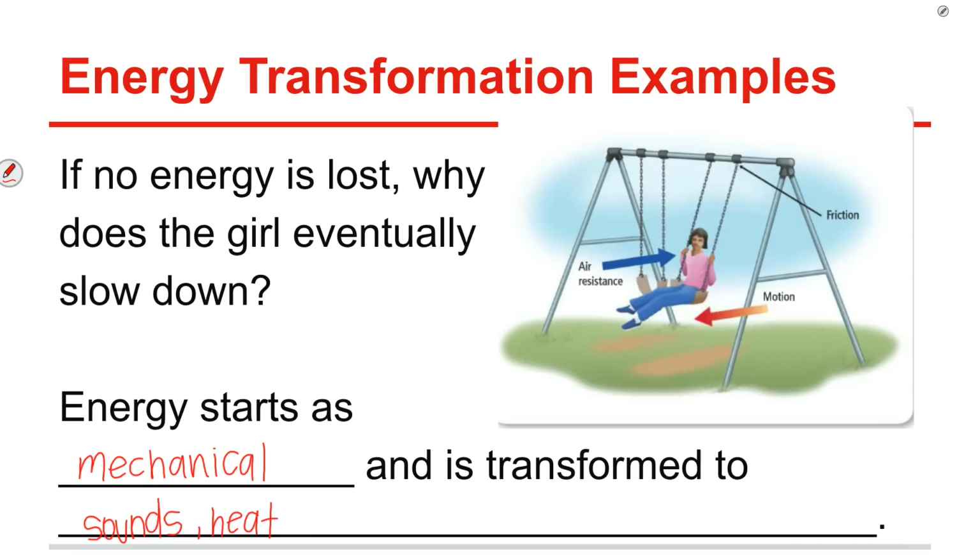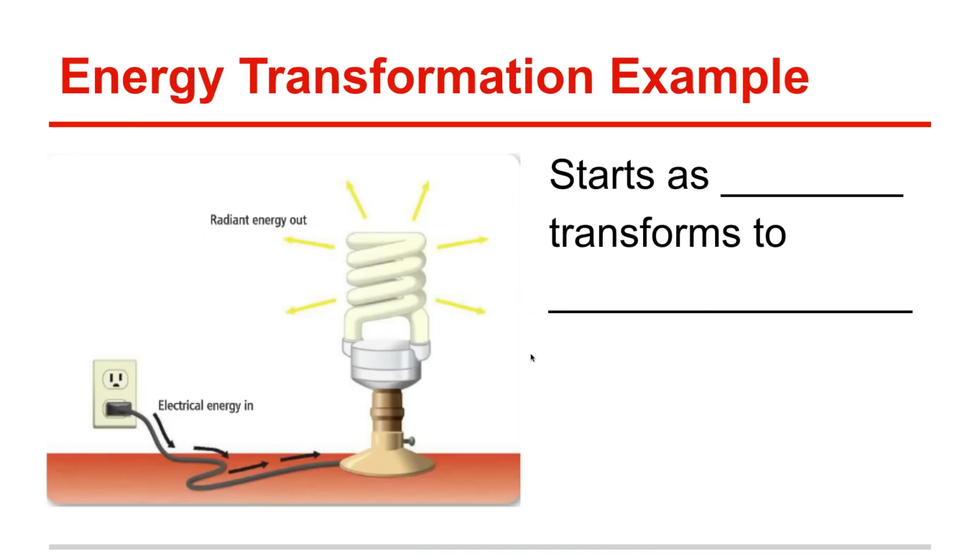So we've got that motion, but we also have things like sound and heat that don't help us move anymore. So sometimes energy transformations are helpful, and sometimes we get transformed into types of energy that are not as helpful. Let's look at another example.